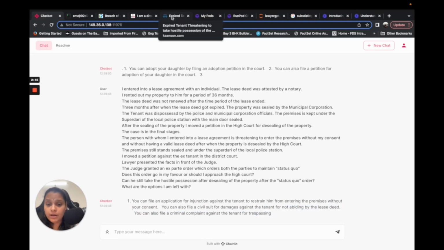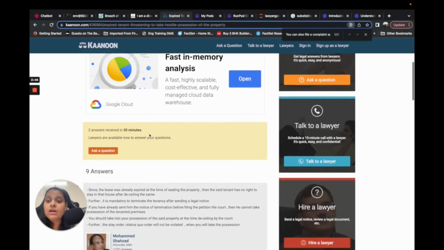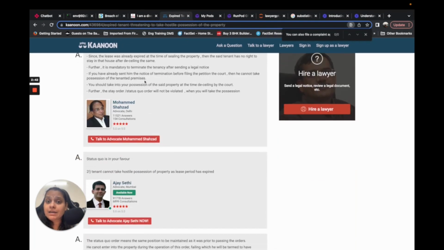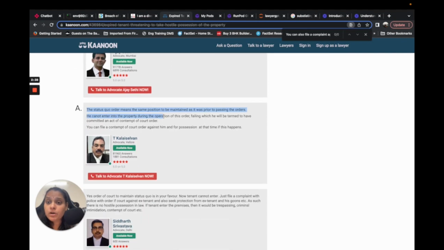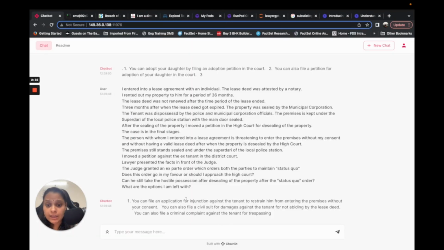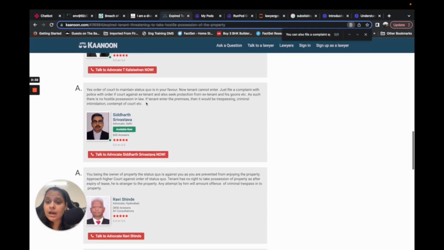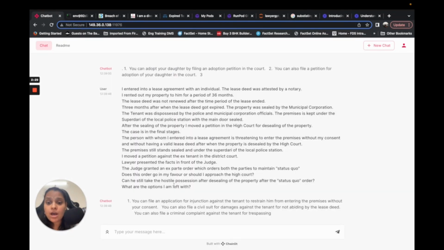I have no idea what this is saying. I'm not into the legal field, but if I go back to the answers over here and verify whether this is similar to what the advocates have given, I can say yes, this is to a certain extent what has been said by the advocates as well.